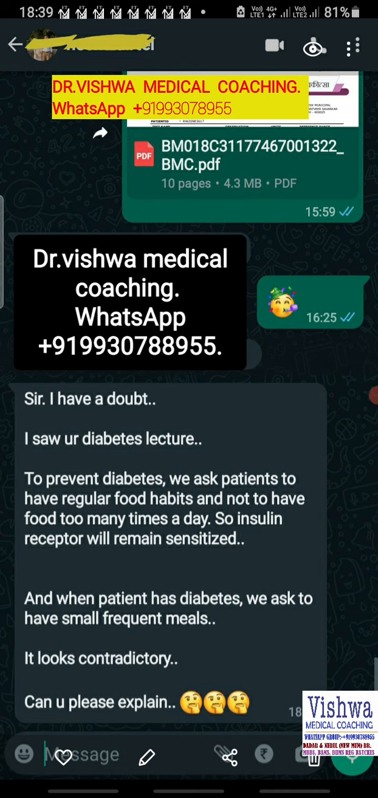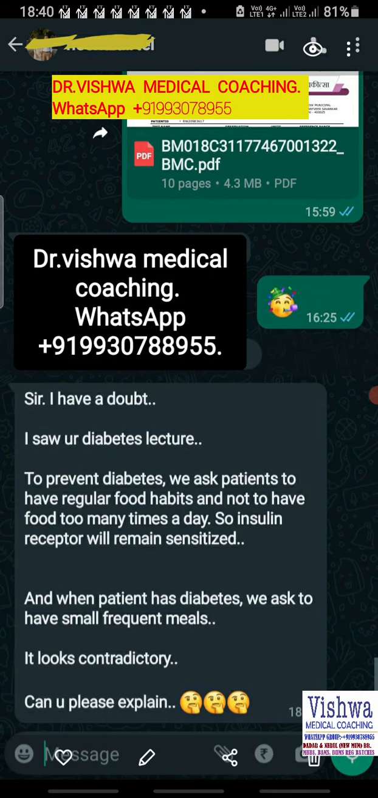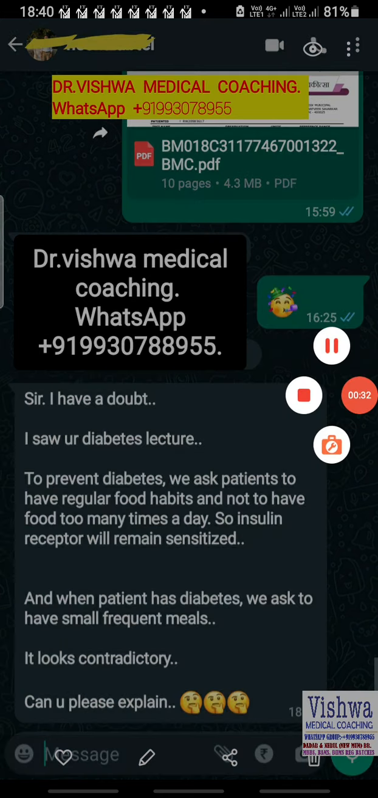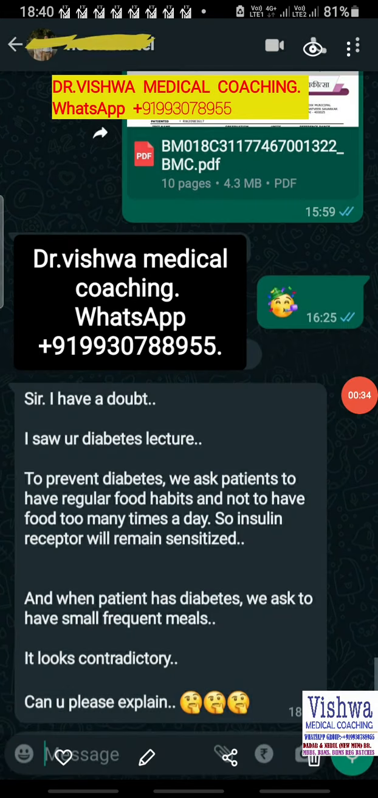Now remember, diabetes is the most common metabolic disorder, and the student is asking a doubt. For example, if the patient is not having any diabetes, to prevent diabetes, we have discussed in the lecture that we ask the patient to avoid having food all the time. That means every hour they are having something or the other. That is what we ask the patient to avoid, so that diabetes will not develop, to prevent diabetes.